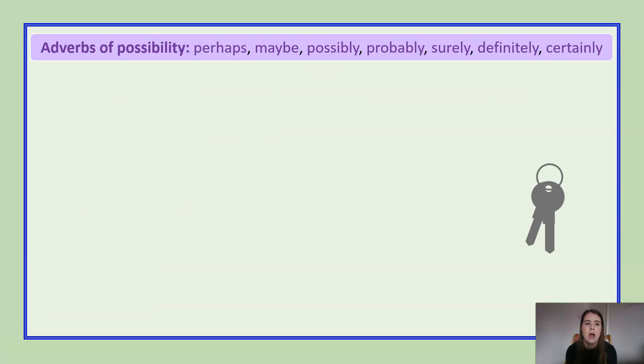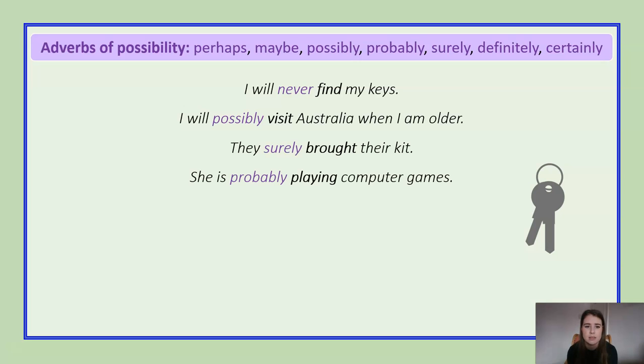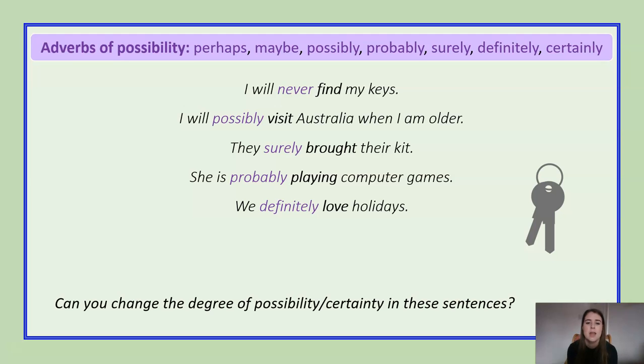Now here are our adverbs of possibility that we've already looked at in the last few slides. So I will never find my keys. I will possibly visit Australia when I am older. They surely brought their kit. She is probably playing computer games, like I'm hoping most of you are not doing all day at home. We definitely love holidays.